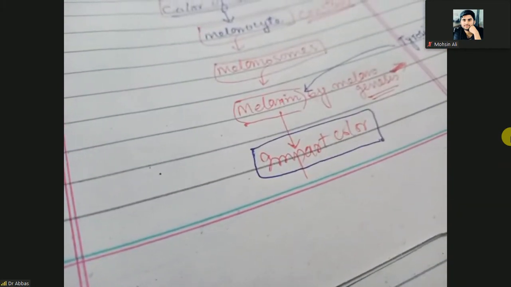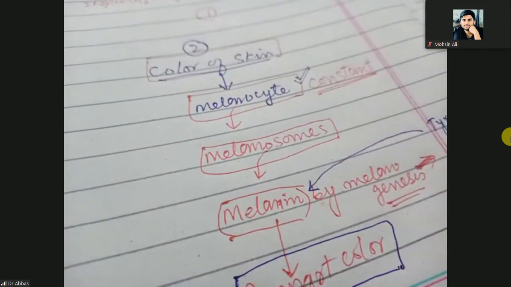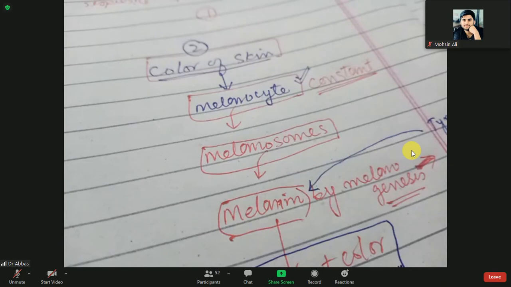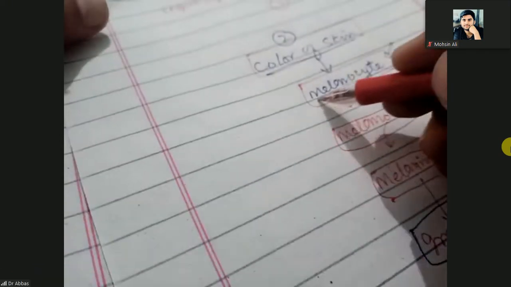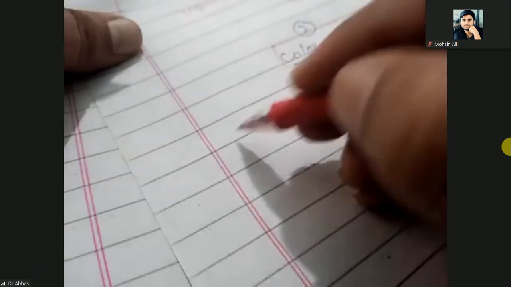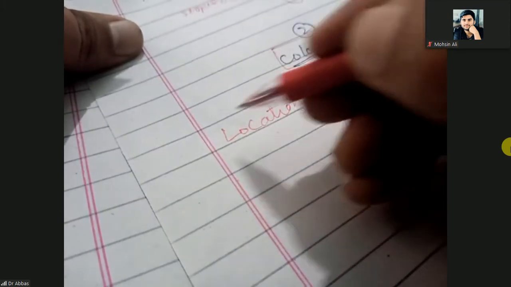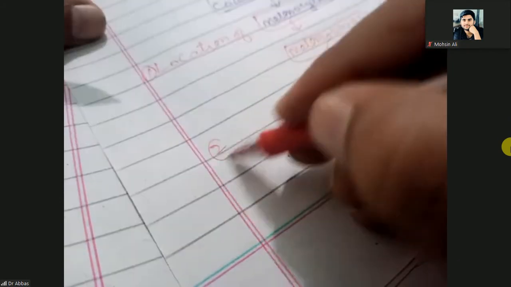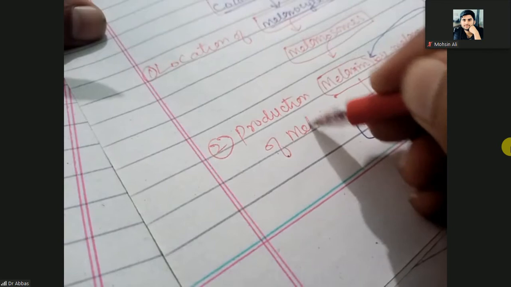So this melanin will impart the color to the skin. If we say that melanocytes are constant, then why does different skin have different color? Different skin has different color due to the location of the melanocyte, and other is due to the production of the melanin.